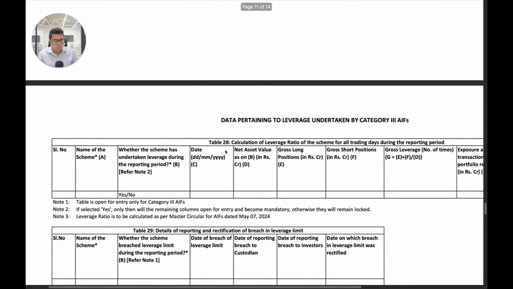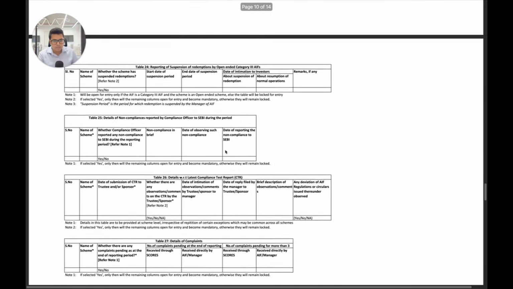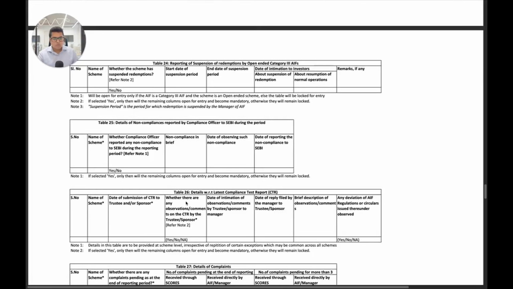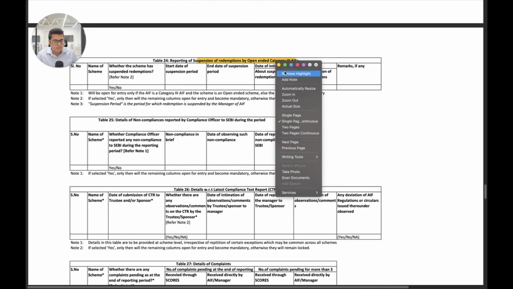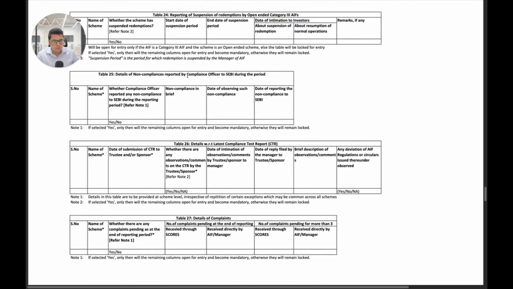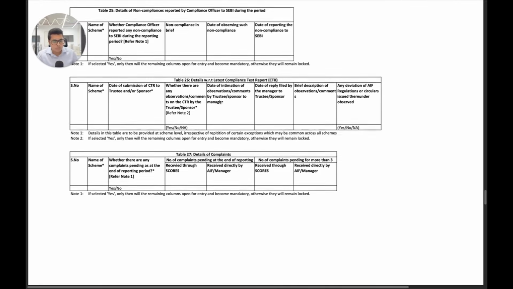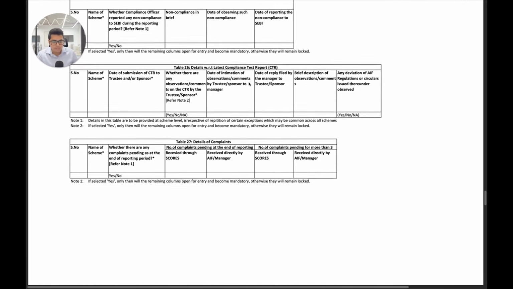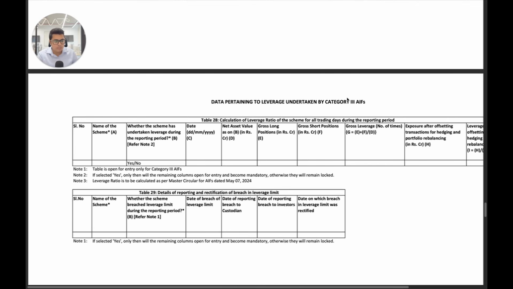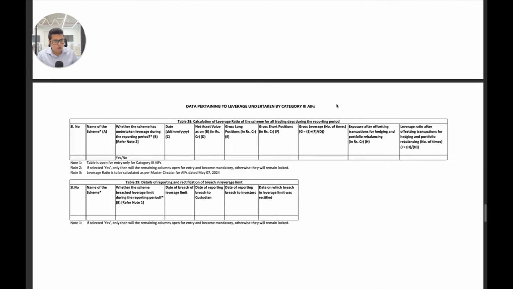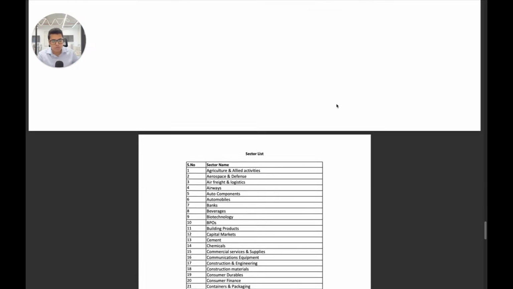In the rest of the reporting formats, let's just see where there is a big change that has come in. So in the rest of the tables, as we can see, for reporting of suspension of redemptions by open-ended category 3 AIFs, there's no change. No change in non-compliance as reported by compliance officer. No change in details with respect to latest compliance test report or details of complaints or data pertaining to leverage undertaken by category 3 AIFs. So all of that remains the same as per the previous quarterly reporting format.